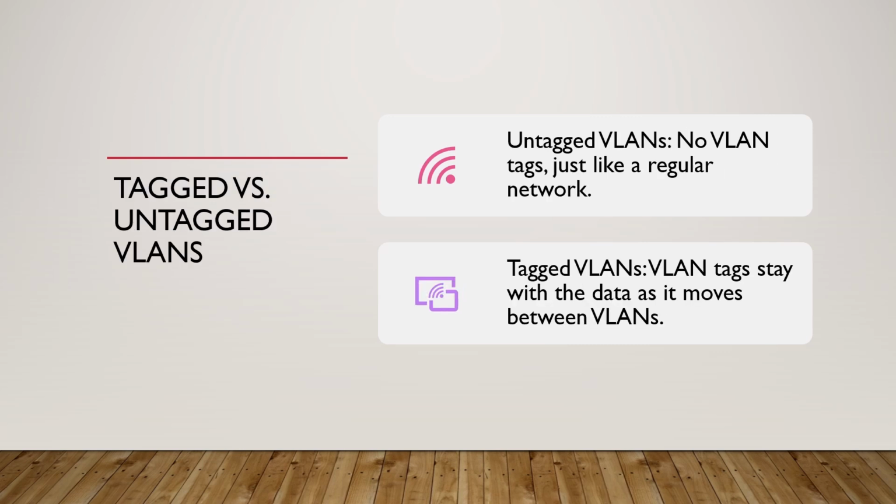Versus untagged VLANs. With untagged VLANs, traffic moves without the VLAN tag. Devices think they're on a normal network. With tagged VLANs, VLAN tags stay with the data as it moves. This is used when carrying traffic for multiple VLANs on the same connection, like for example a trunk port.